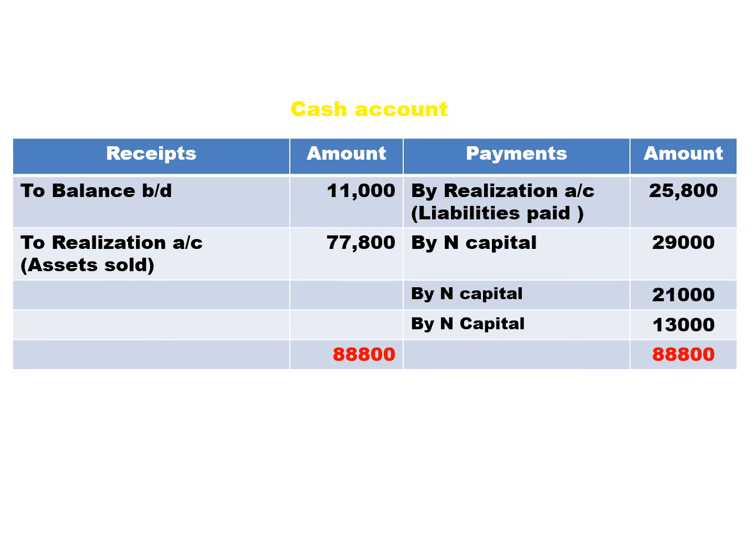Next, last you need to prepare the cash account. Receipt side first, to balance brought down 11,000. Next, to realization account, this is assets realized or assets sold, one receipt and one payment, liabilities paid, then all three partners' capital account. So thereby the cash account total comes to 88,600.